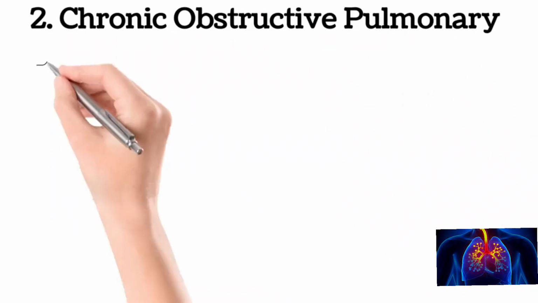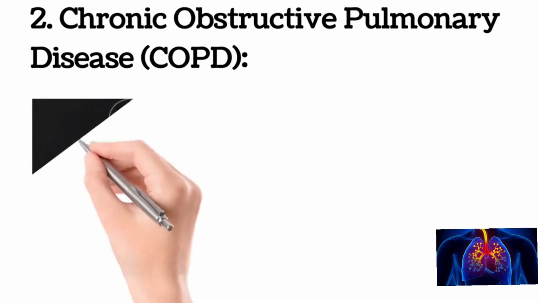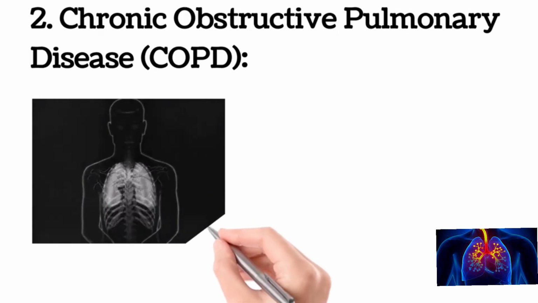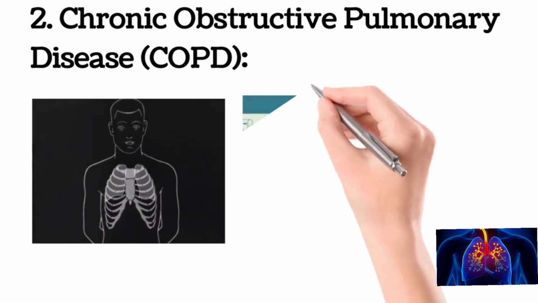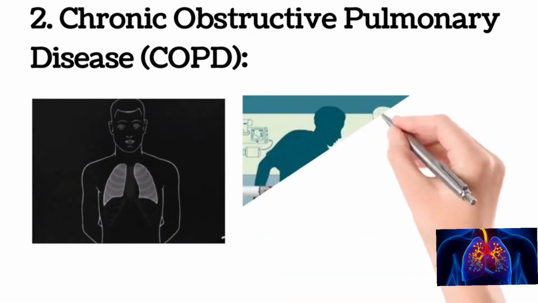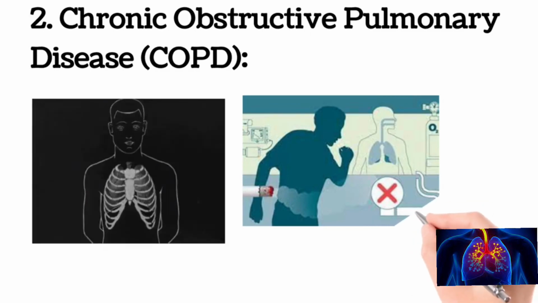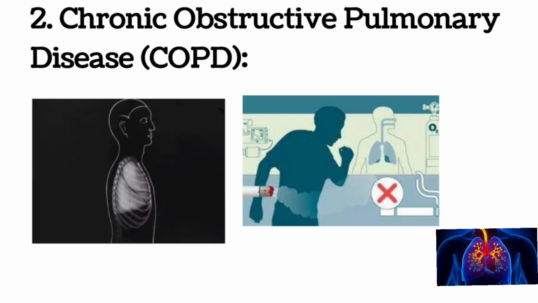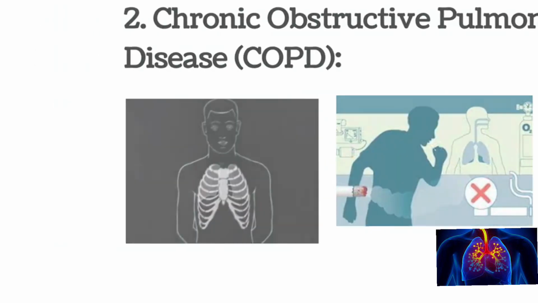Chronic obstructive pulmonary disease (COPD). Next up, we have chronic obstructive pulmonary disease, or COPD. This progressive lung disease encompasses chronic bronchitis and emphysema. It is often caused by prolonged exposure to harmful substances like cigarette smoke or occupational pollutants. COPD results in difficulty breathing, persistent cough, excessive mucus production, and reduced lung function.